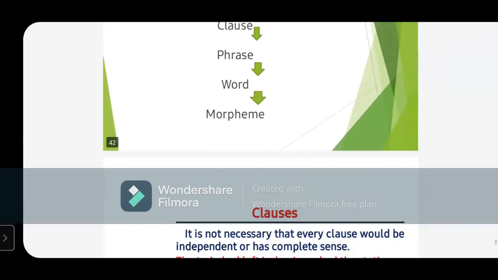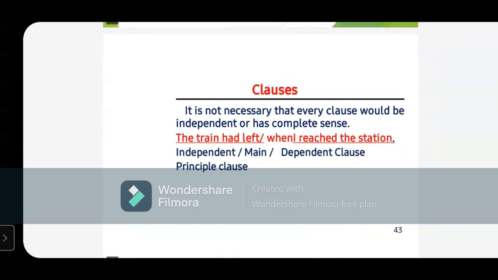Now what are clauses? It is not necessary that every clause would be independent or has complete sense. Actually, clauses are group of words with verbs. इनमें verbs भी होती हैं, but it is not necessary that it is always having a complete meaning. कभी इसका पूरा meaning होता भी है, कभी नहीं भी होता. So अगर complete meaning है तो that is called independent या main clause या principal clause, और अगर complete meaning नहीं है तो it is called dependent clause.